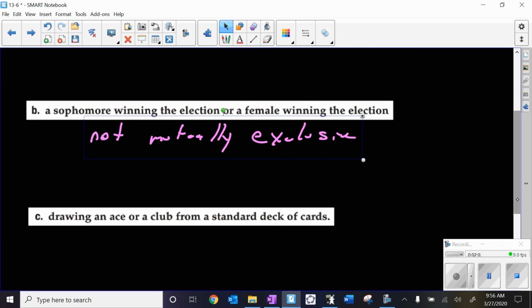Last one, drawing an ace or a club from a standard deck of cards. Well, we have an ace of clubs, so that means these are not mutually exclusive. I misspelled that.